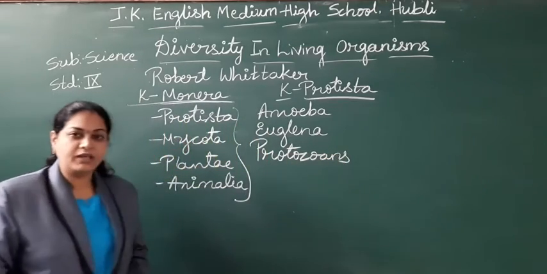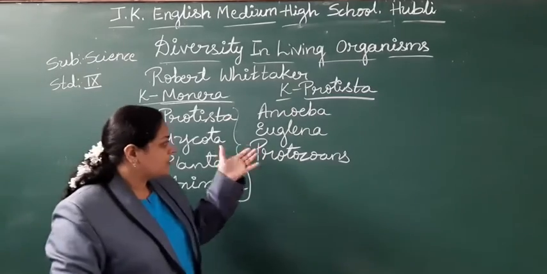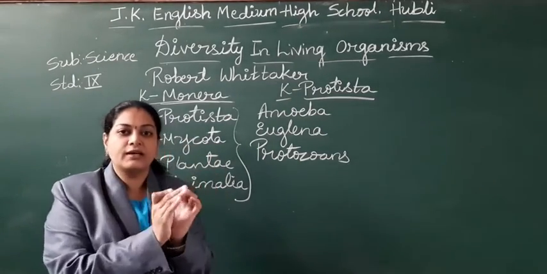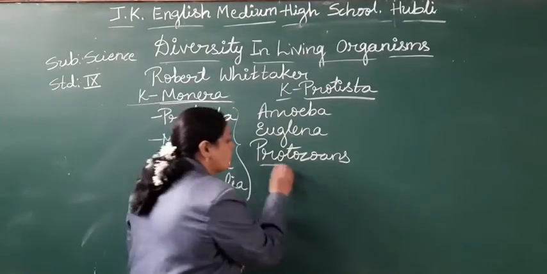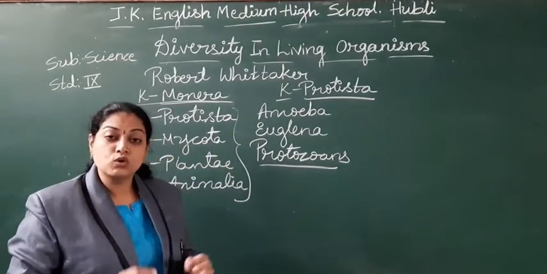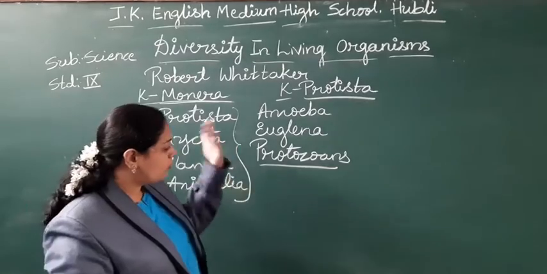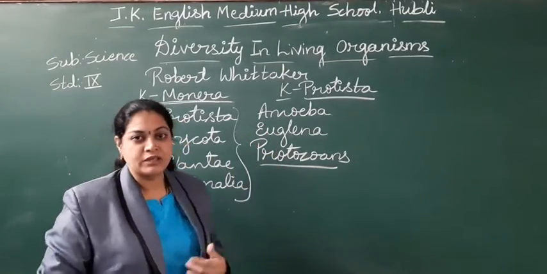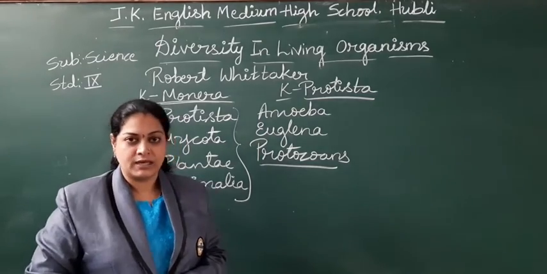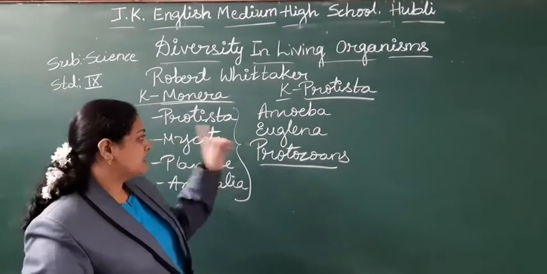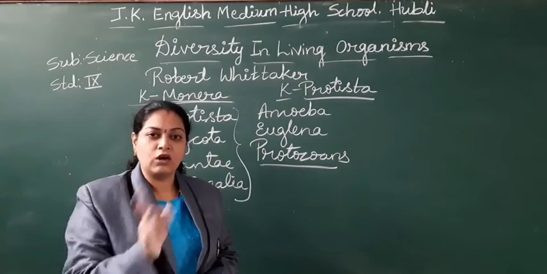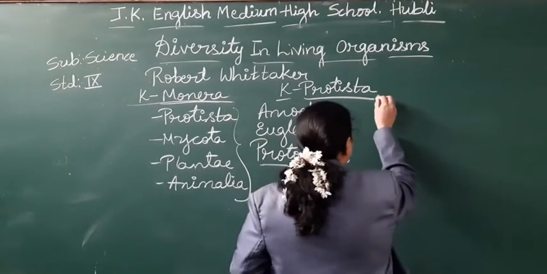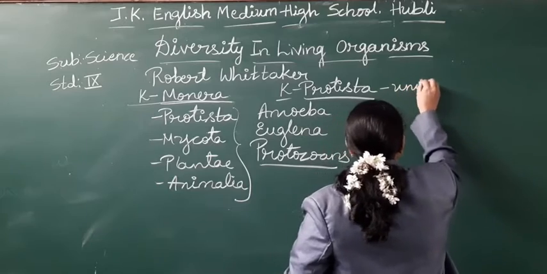See students, what is the meaning of protozoans? Amoeba, Euglena, Paramecium, Entamoeba, all these together, a group name is protozoa. Okay, these are called protozoans. All these examples you have to write. How many cells are these having? Single or many? Single cell. So you have to explain these are unicellular.